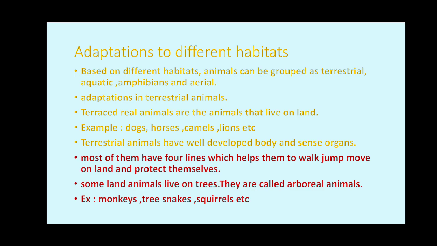How can they move on land? With the help of scales. A snake possesses scales on its body, and with the help of those scales it can crawl on the land. Did you understand, children? Most terrestrial animals have 4 legs, and they can adapt themselves very easily to nature.